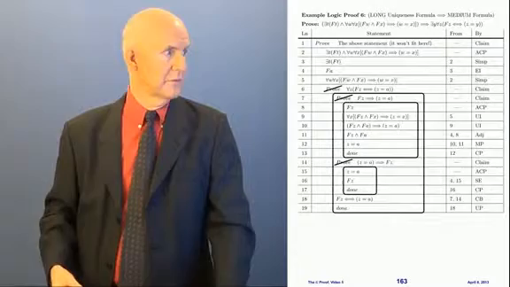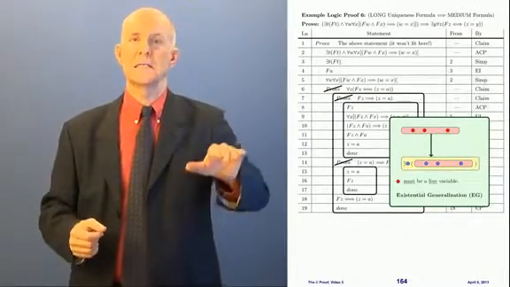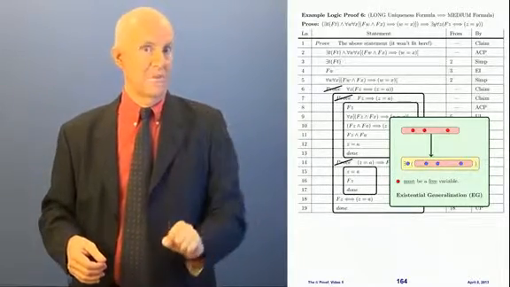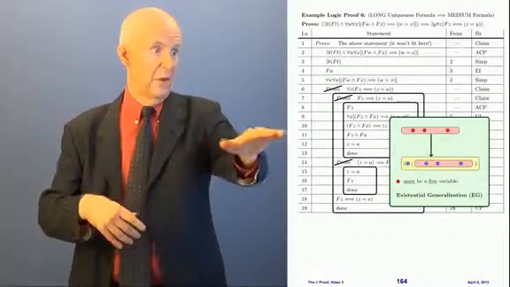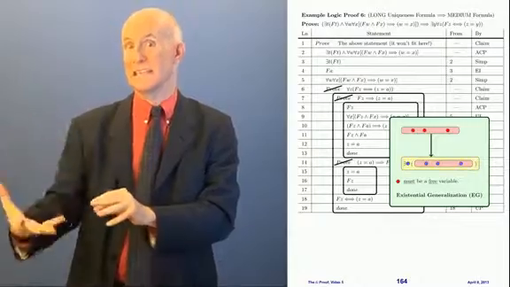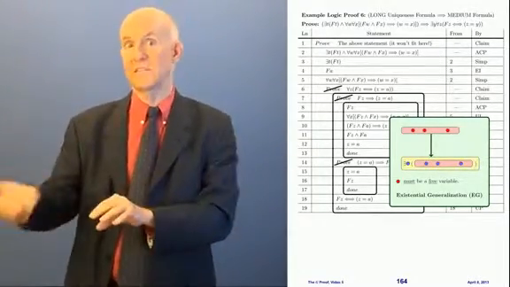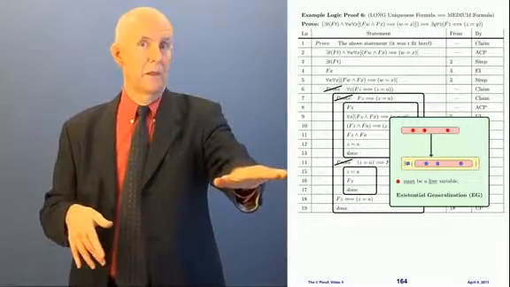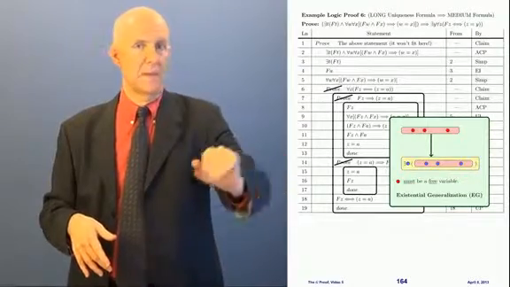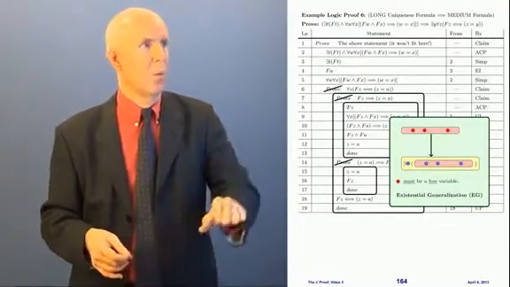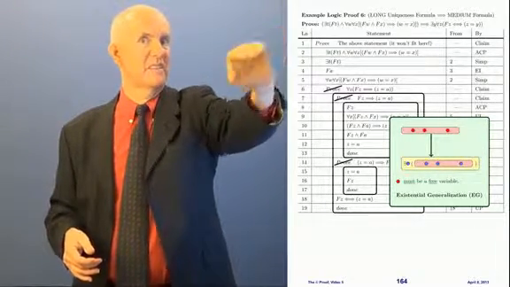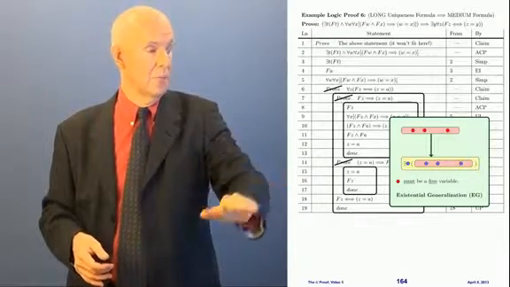Now what we're going to do next is use this rule, existential generalization, which says that if I know a statement with a red variable in it is true, where the red variable is free, then I know that that same statement is true for something. In other words, there exists something for which it's true. So I can say there exists a blue variable for which that's true, where I put the blue variable in for the red variable, okay? I get to pick any variable I want for that bound variable. I'm going to pick y, because of something going on up here in my goal, what I'm trying to prove. If you see, it says exists a y up there. I get to pick that, and I'm going to pick y.